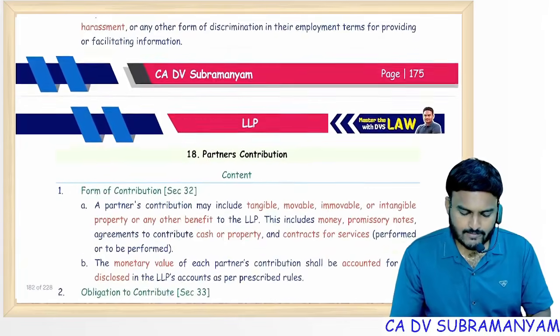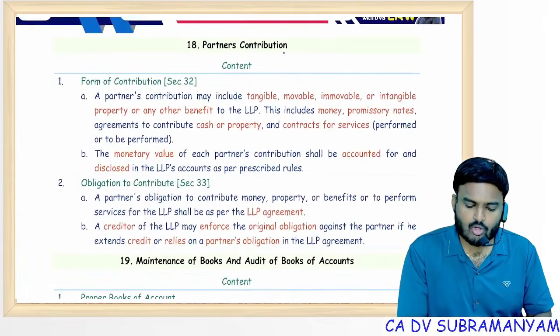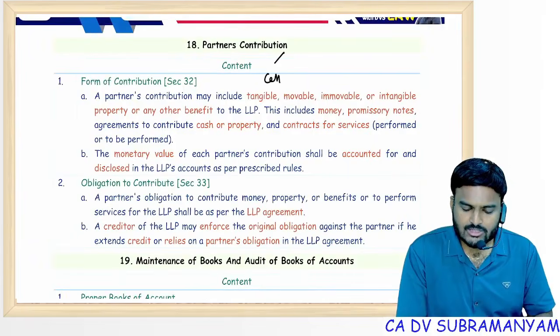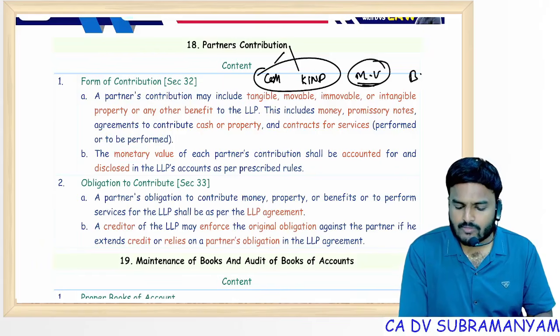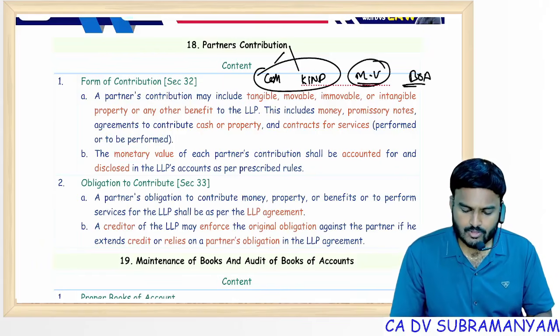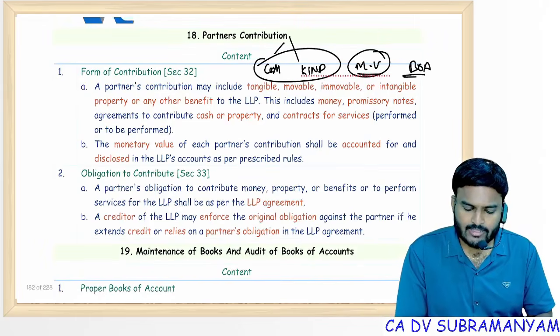Whistleblowing I covered. Partner's contribution. Contribution can be in cash, in kind, but monetary value only included in the books of accounts. Monetary value, so should be determined, should be able to be calculated.